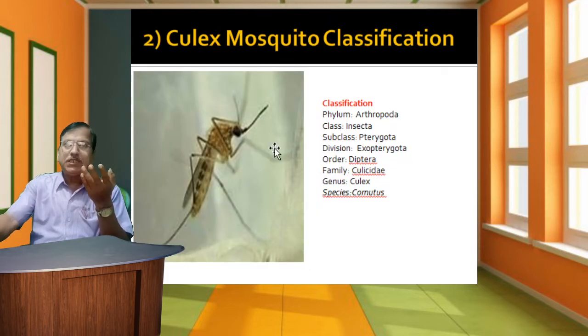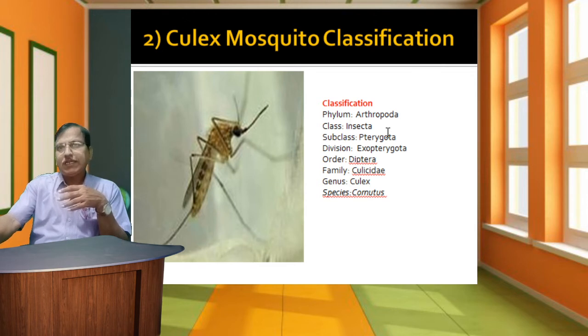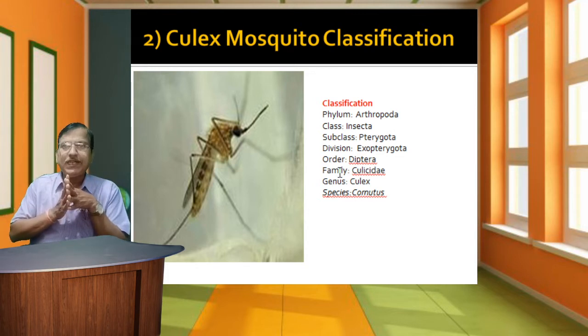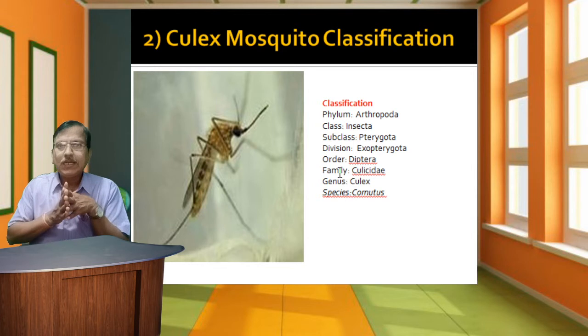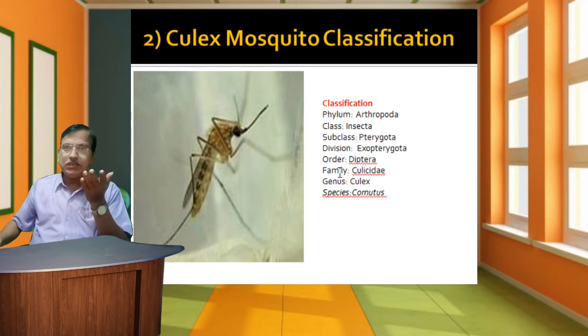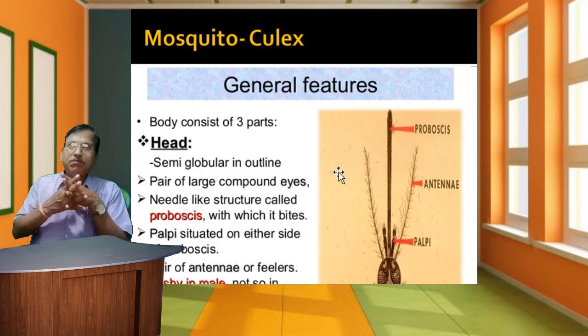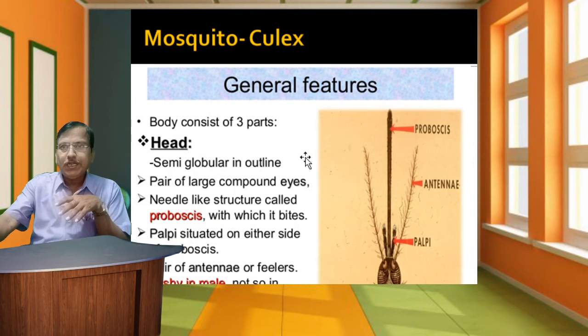The classification of the Culex mosquito is as follows: phylum Arthropoda, class Insecta, subclass Pterygota, division Exopterygota, order Diptera, family Culicidae, genus Culex, and species Cornutus. The genus and species combine to give the scientific name of this Culex. The general features of the mosquito Culex: in the head region, the body consists of 3 parts.